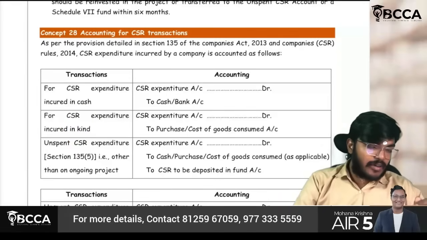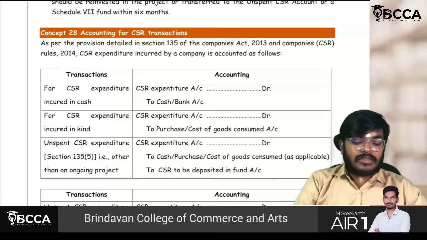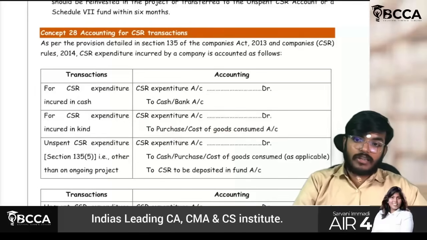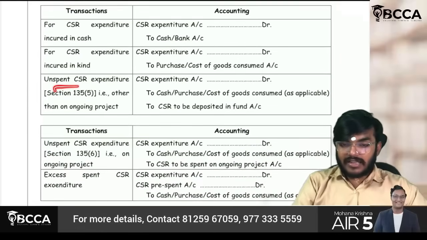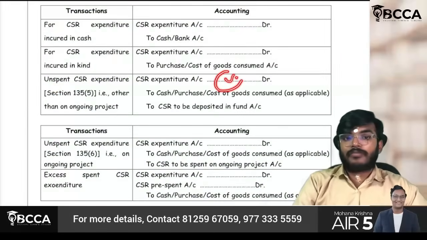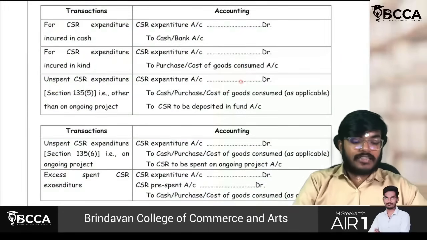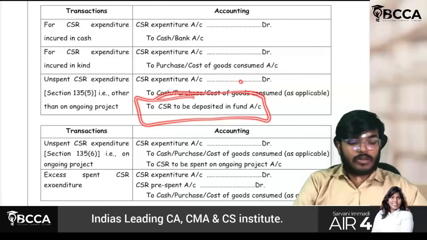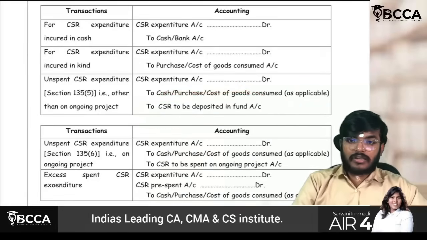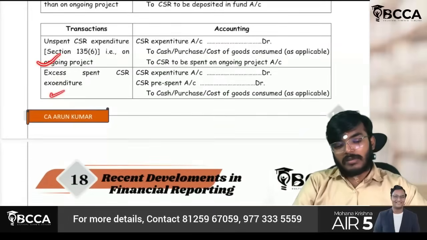Assume I'm having any inventory, I'm giving that inventory. So CSR expense will be debited and credit I have to give either to purchase or cost of goods or inventory, whatever it is. So what about unspent CSR expenditure? Expense you have to book, but the balance amount should be deposited in a fund. This will be shown as a liability. Understood? Yes. All these transactions you can just check at ease.